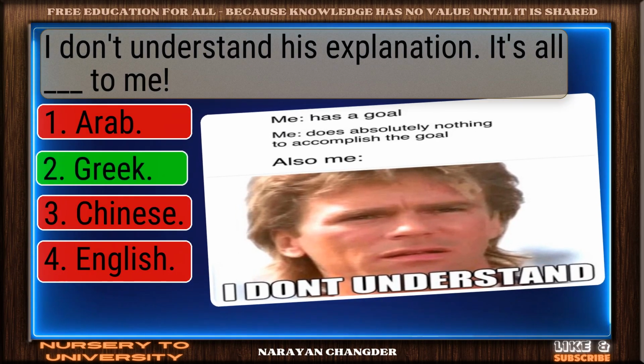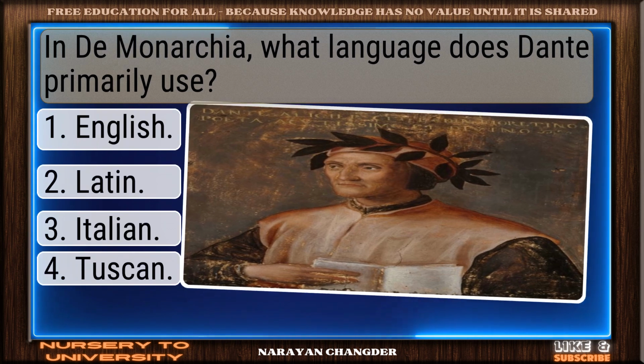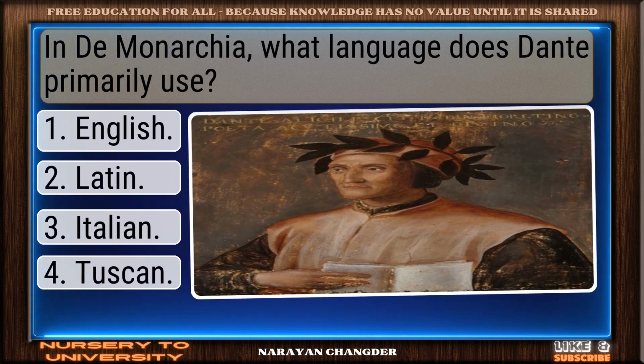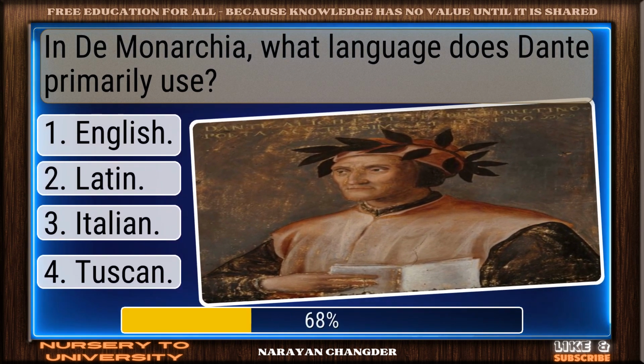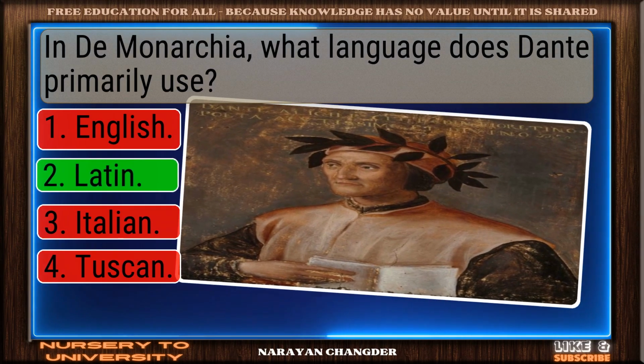Smart pick. Greek is correct. In De Monarchia, what language does Dante primarily use? Great thinking. Latin is right.